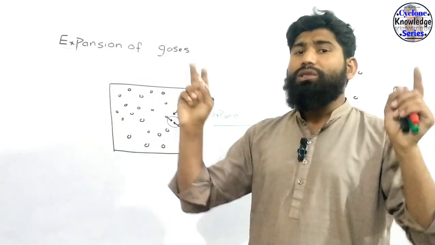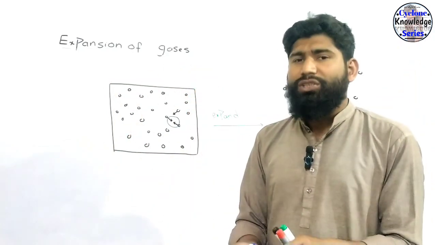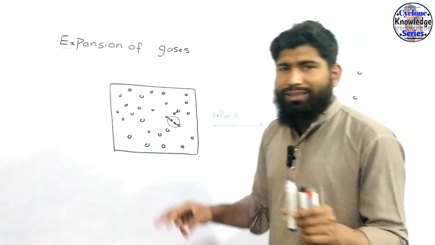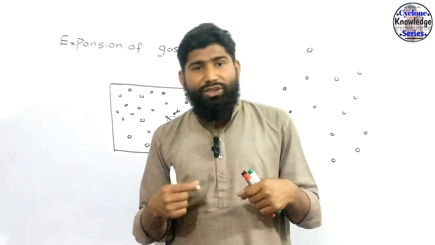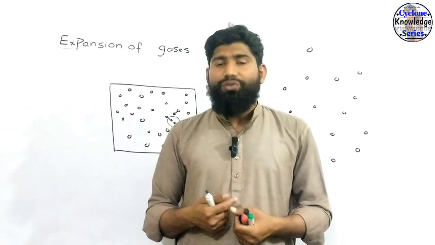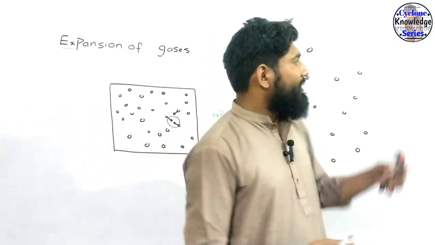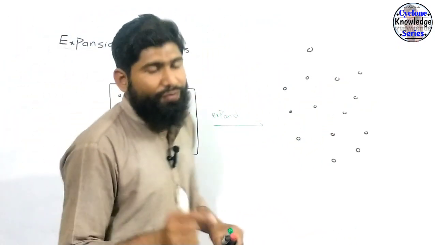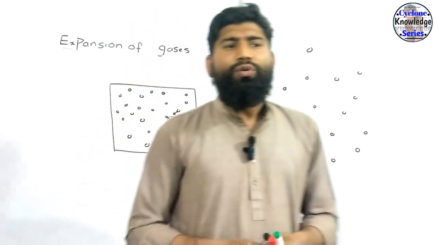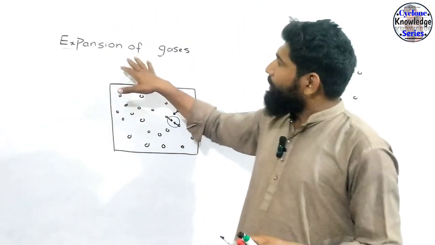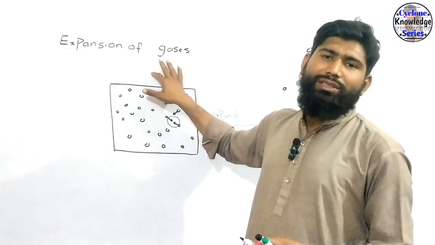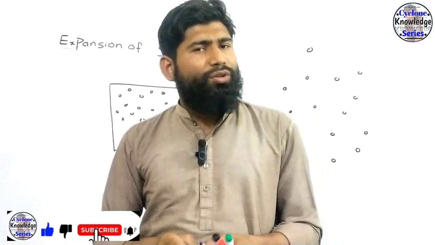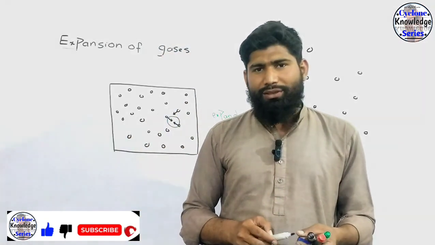So in this way, the molecules have used their energy to break this intermolecular force. In this way, their energy will decrease. This decrease in energy of the gas molecules will result in the reduction of temperature of the gas. So we can say that the expansion of gases causes cooling, and this principle is also known as the Joule-Thomson effect.